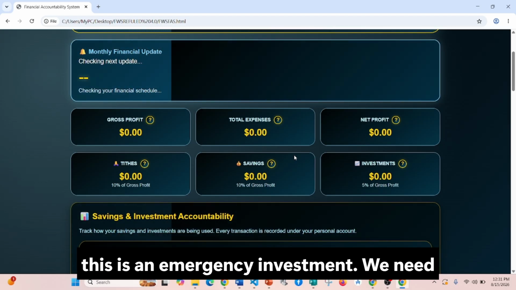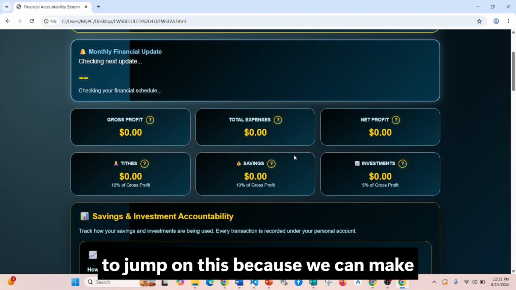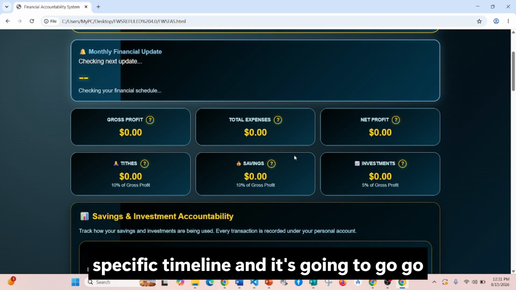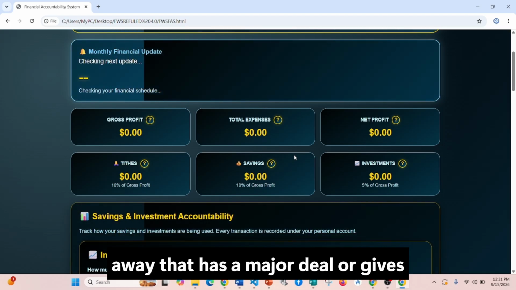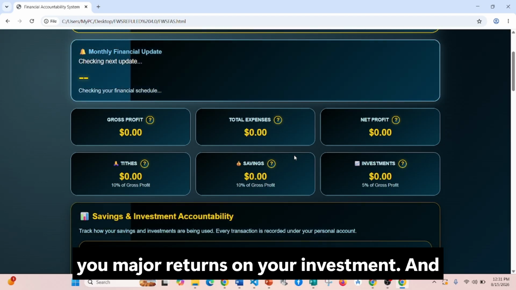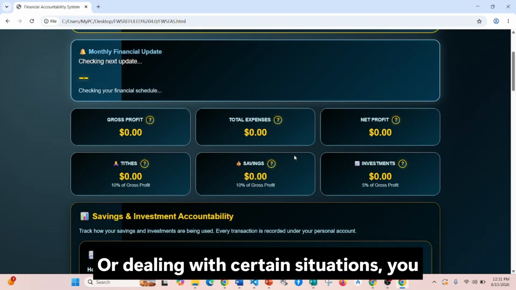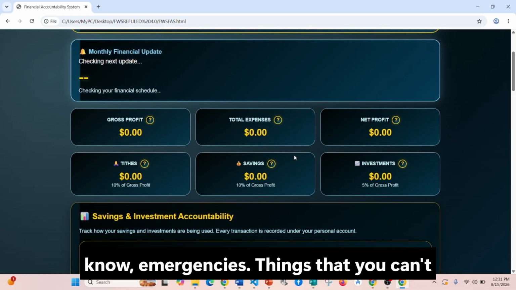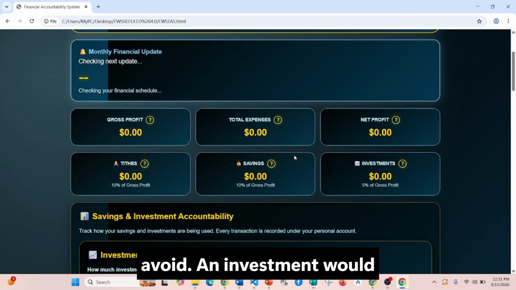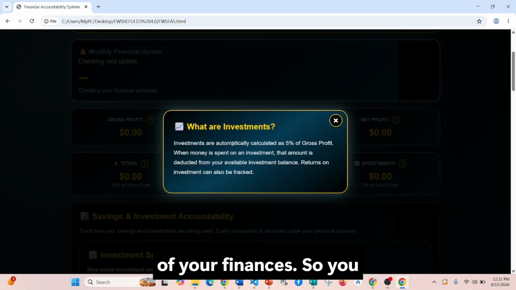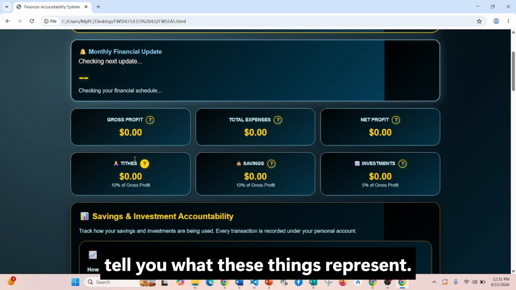We need to jump on this because we can make profits on this. So emergency investments are investments that have a specific timeline and are going to go away, that have a major deal or give you major returns on your investment. And obviously emergencies would be hospital situations, injuries, or dealing with certain situations that you can't avoid. And investments would be things tailored toward growth of your finances. So you can press the question mark and it'll tell you what these things represent.